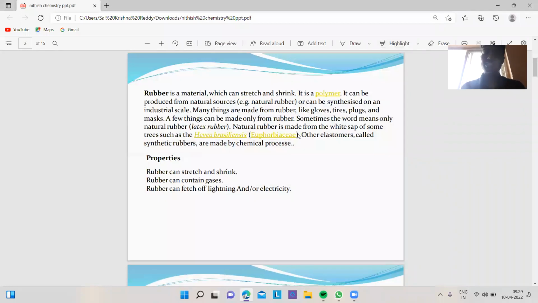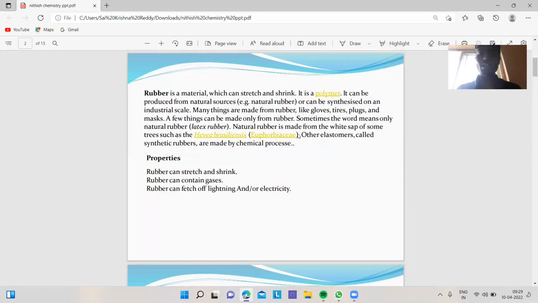Rubber is a material which can stretch and shrink. It is a polymer. It can be produced from natural resources, for example natural rubber, or can be synthesized on an industrial scale. Many things are made from rubber, like gloves, tires, plugs, and masks. A few things can be made only from rubber.